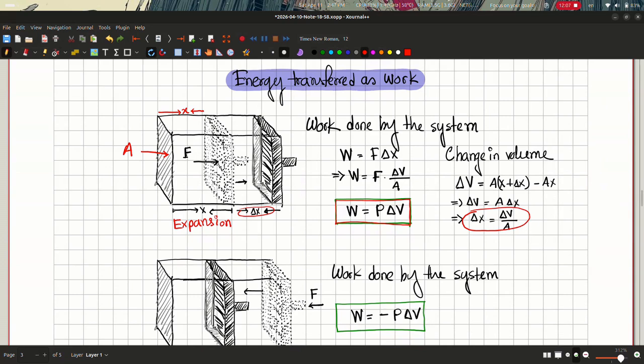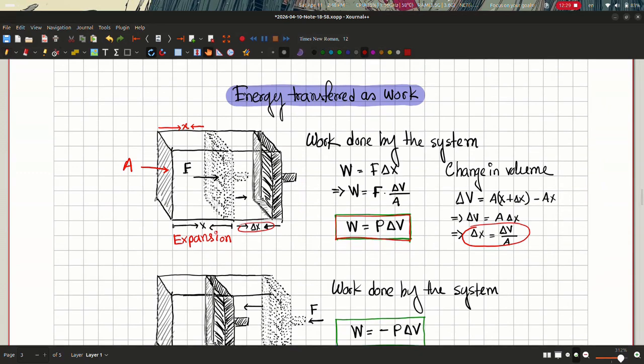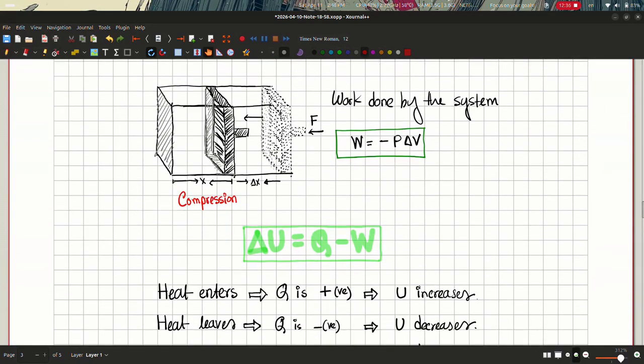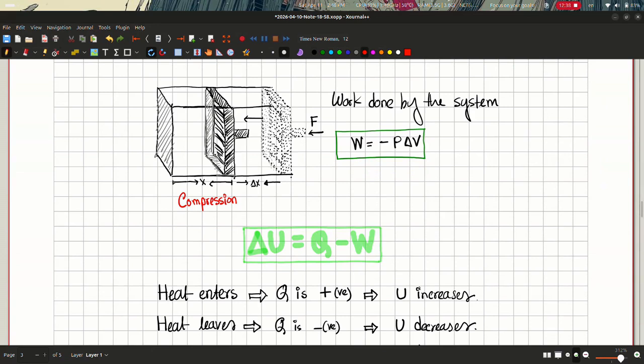So since this system is doing work and moving a piston backwards, we say the system is expanding and it is doing some work, and it is doing the work at the expense of the energy that the system had. So by doing some positive work here, the system is losing energy, so energy is flowing out of this system. And on the contrary, we might as well have energy flowing into the system by doing the opposite.